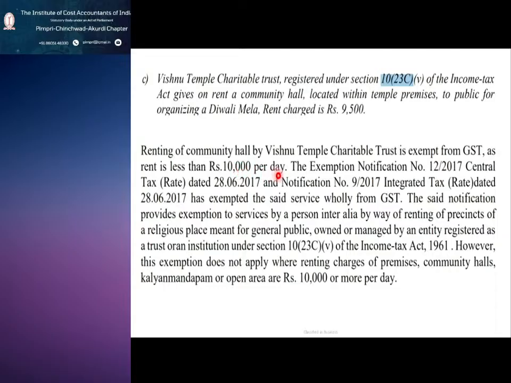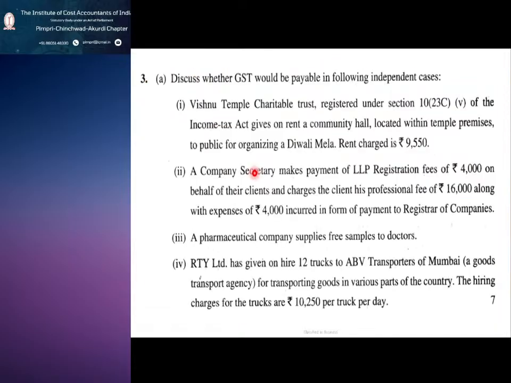That will be your answer. For the rest, you can mention the exemption notification number and that the said service is wholly exempt from GST. The first line you should mention correctly. So we move on to the next one.